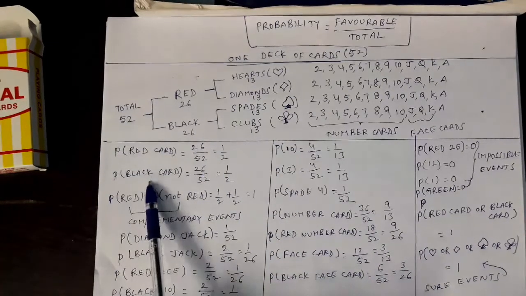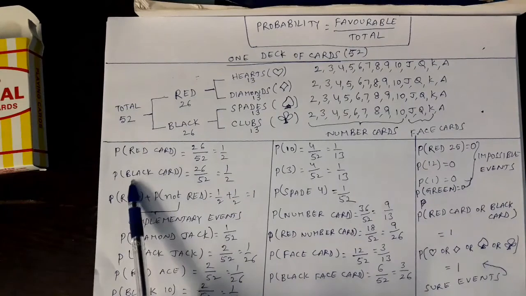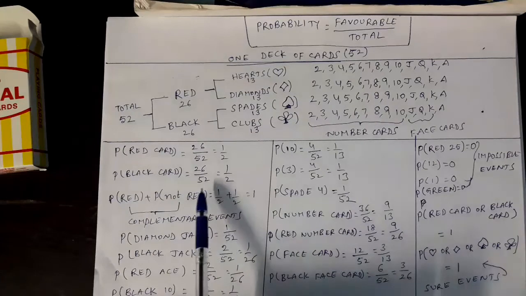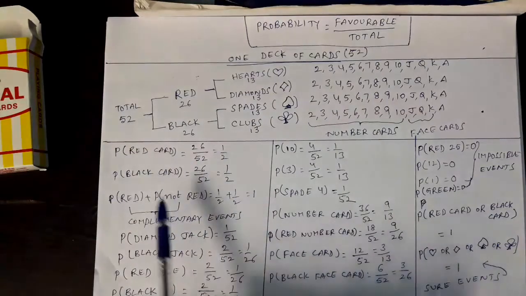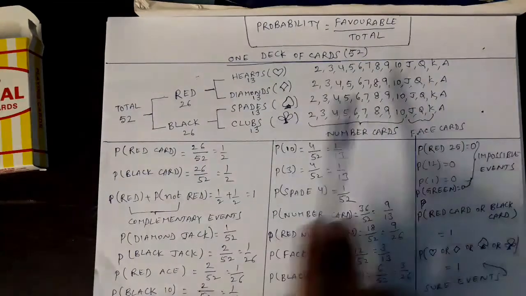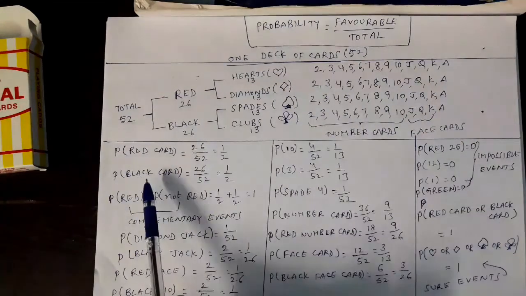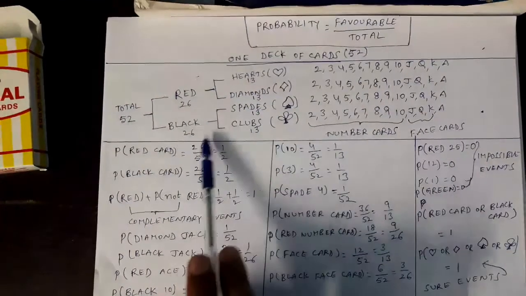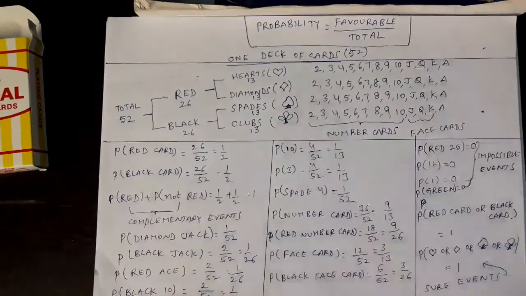In the same way, what is the probability of drawing a black card? From a well shuffled pack of cards, I have drawn a card. What is the probability that the card is a black card? That is my question. Denominator is total as usual, 52. Coming to the numerator, this event is black card. How many of these 52 are favorable to this event? How many black cards are there? You have to see. 26. So numerator will be 26. 26 by 52 is 1 by 2.